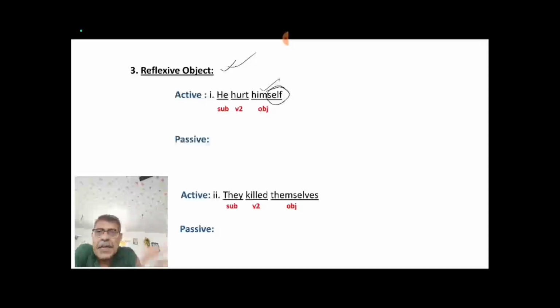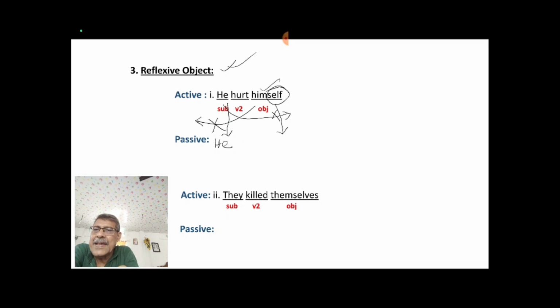In this case you don't set it in the usual way, you directly place he. You have to set your subject in its own place, that is he.